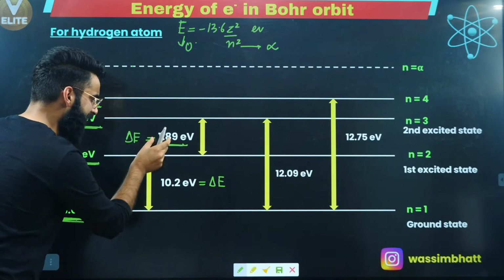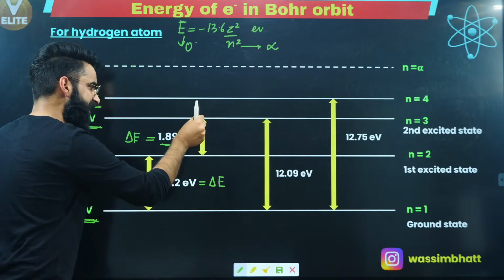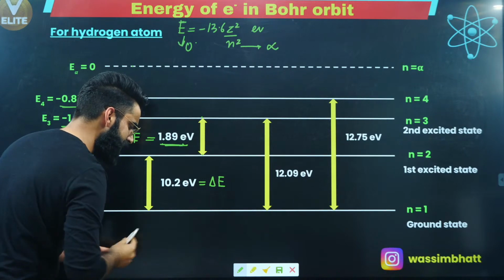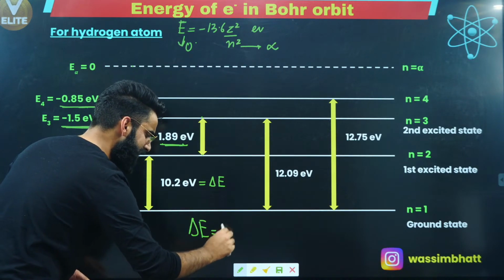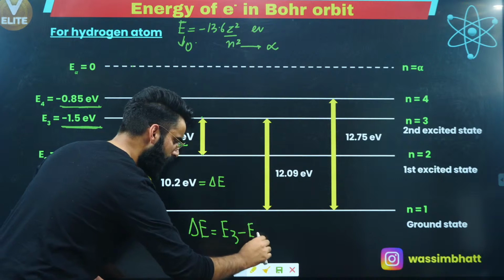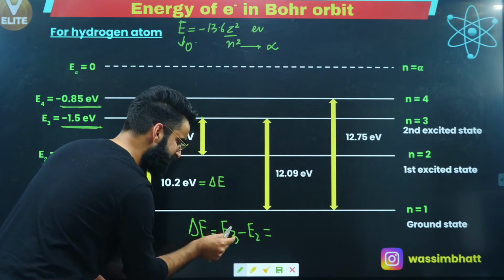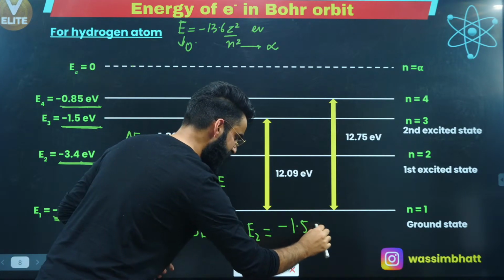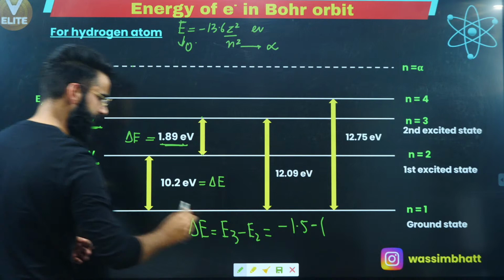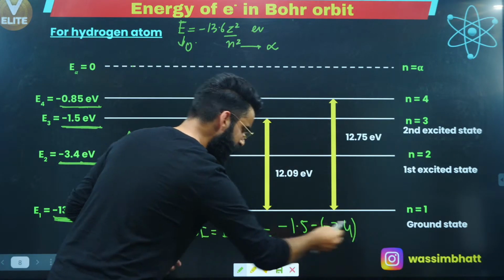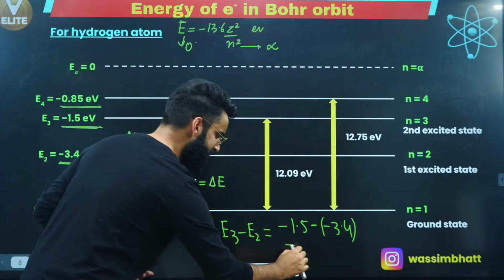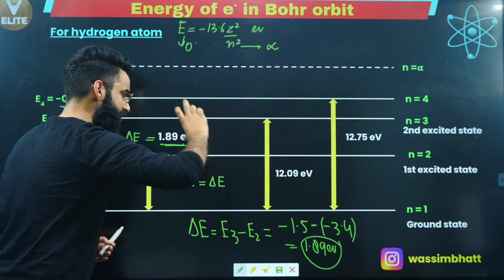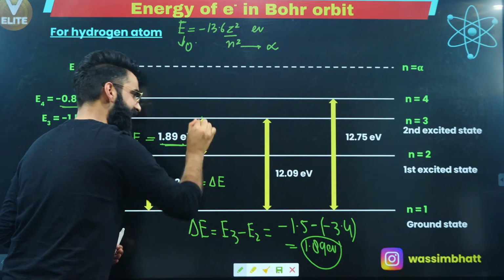I'm basically calculating the energy gap between shell number 2 and shell number 3. So I'm writing it like this: delta E is equal to E3 minus E2, okay? What is the value of energy possessed by the electron when it is in shell number 3? It is minus 1.5. What is the value of E2? E2 is minus 3.4, right? If you just do the calculation, you'll get exactly 1.89 electron volts. So this 1.89 electron volts is the energy gap between the second and the third shell.